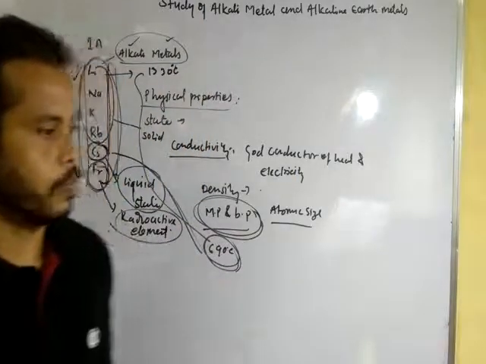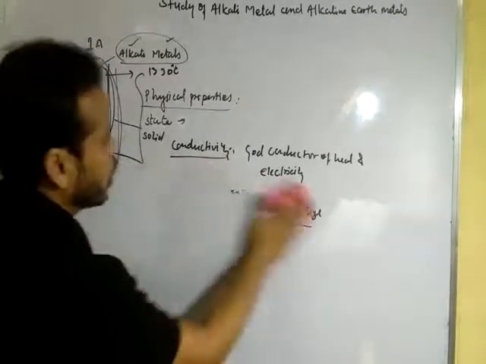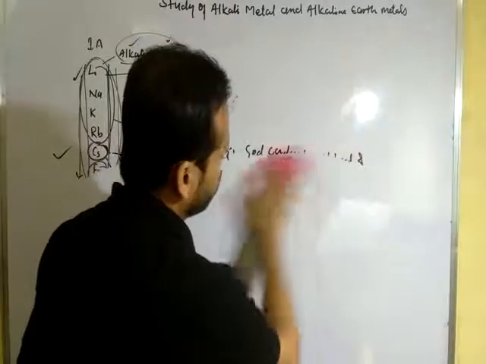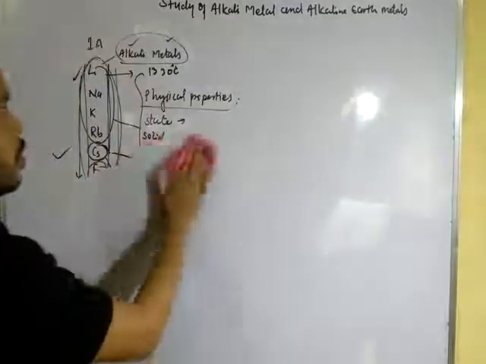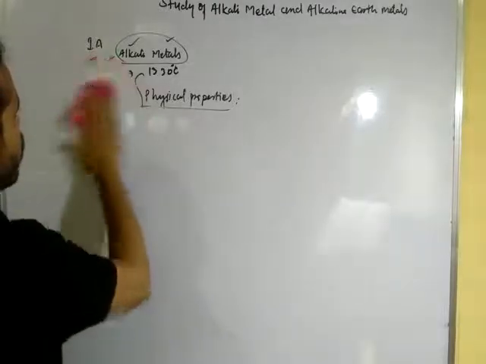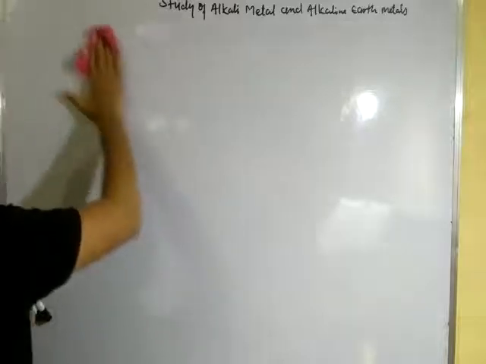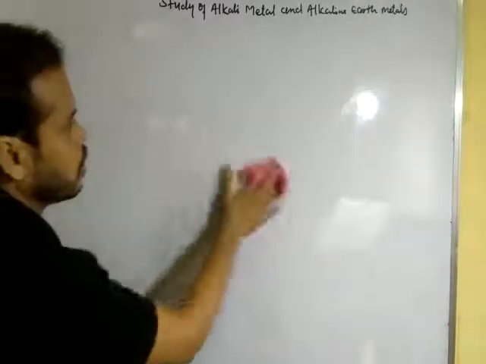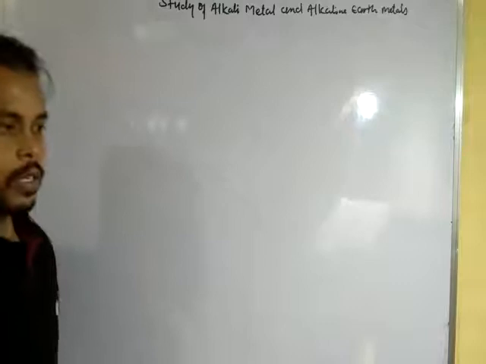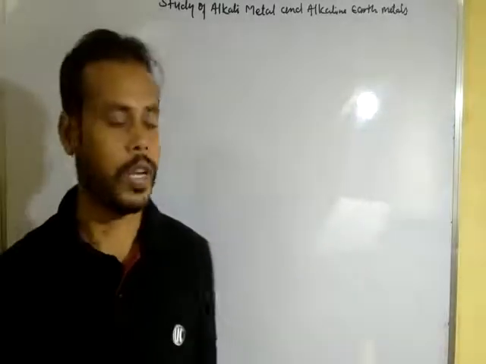Okay, so now I am going to discuss chemical properties. In chemical properties, we have to show the reactivity of metals towards air, towards hydrogen, towards water, and towards halogens.